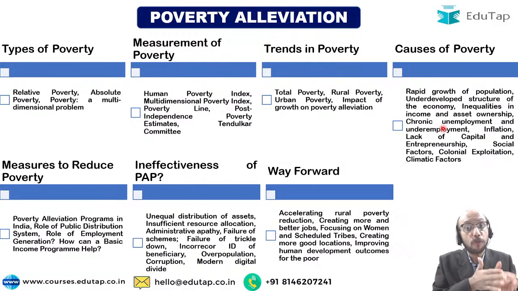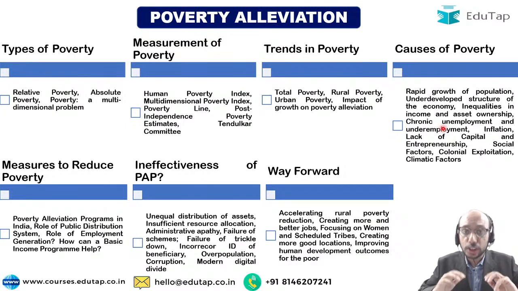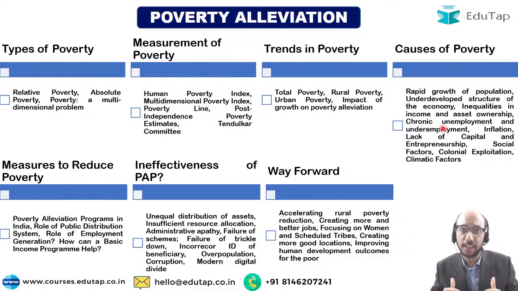We need to focus on women and scheduled tribes. Women comprise 50% of India's population. Scheduled tribes comprise approximately 8% of India's population. And these are some of the most deprived sections of society. So we need to really focus upon this vulnerable section of society, which has clearly been left behind in the developmental process. If we can focus upon them, we will be able to ensure that we are targetedly reducing poverty. We have to create good locations within our country where entrepreneurship can thrive, where economic activity can thrive. We have to improve the human development outcomes of the poor.